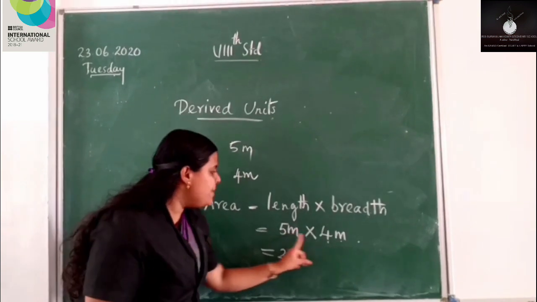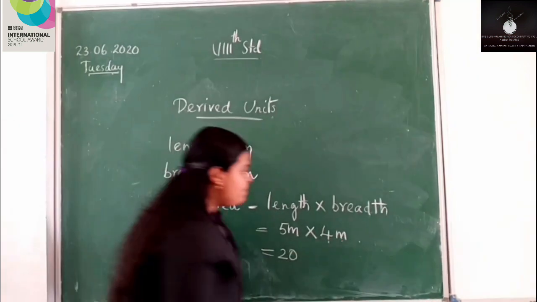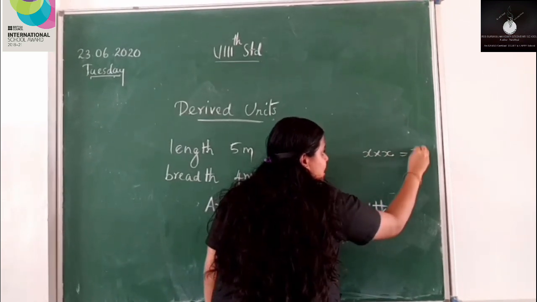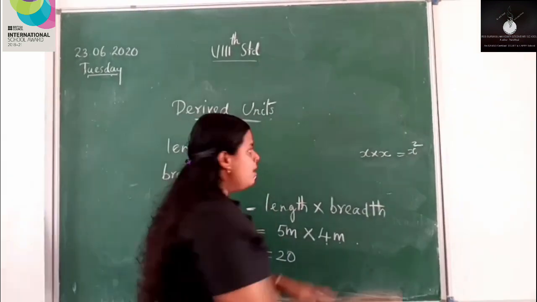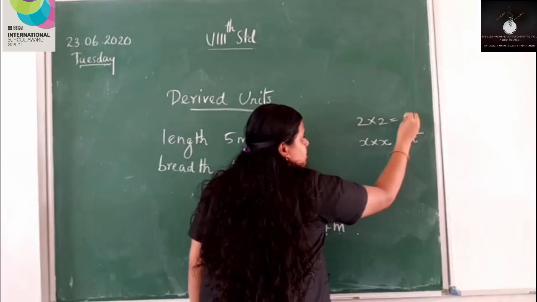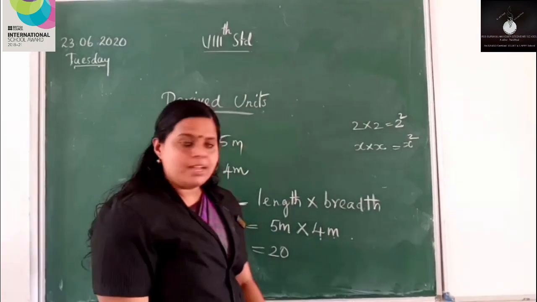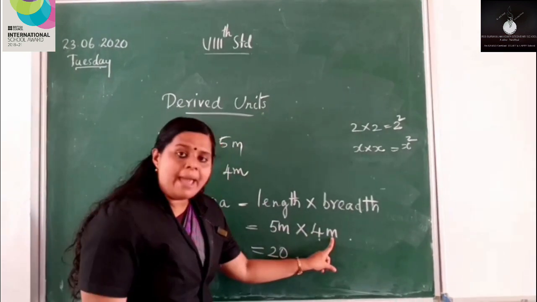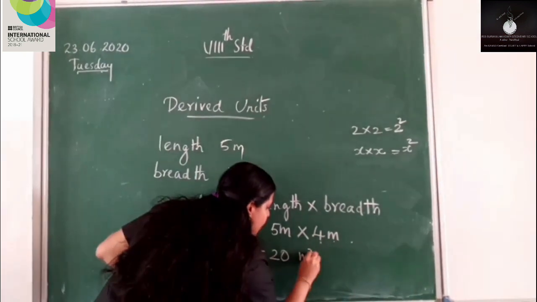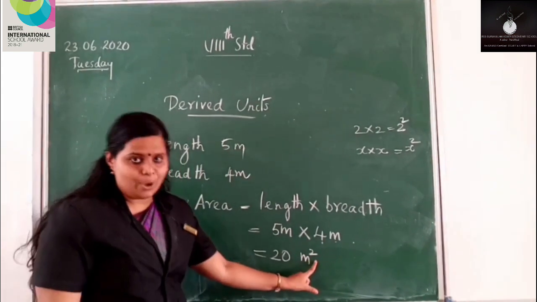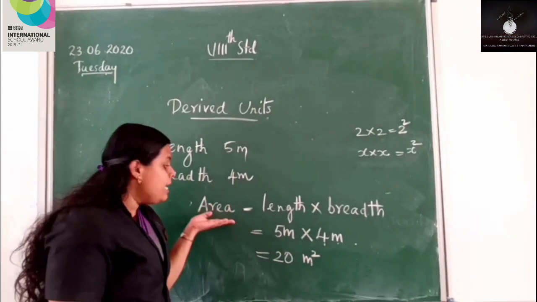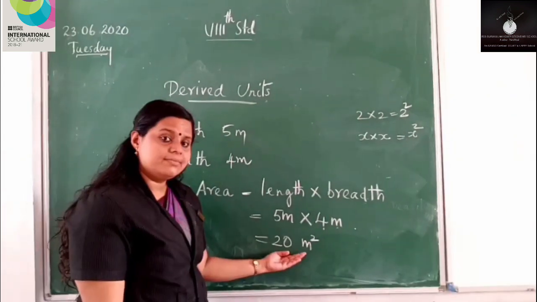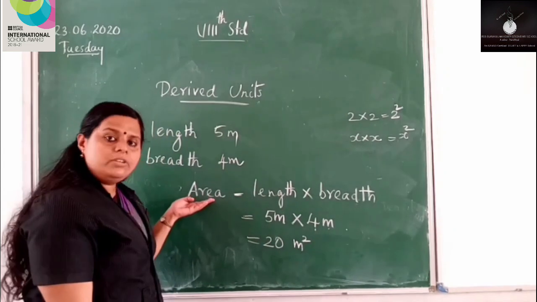Now, what about meter into meter? In mathematics you have learned that x into x is x square, or 2 into 2 is 2 square. Here, m into m is m square, that is meter square. So the area of the classroom is 20 meter square.